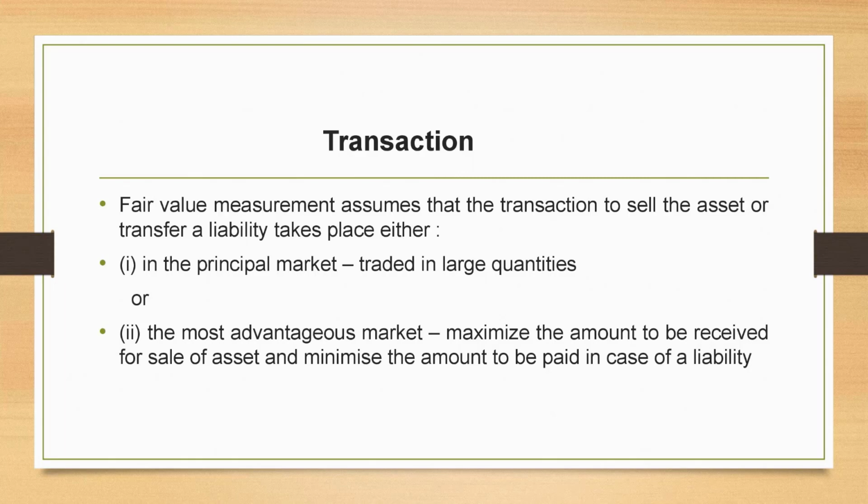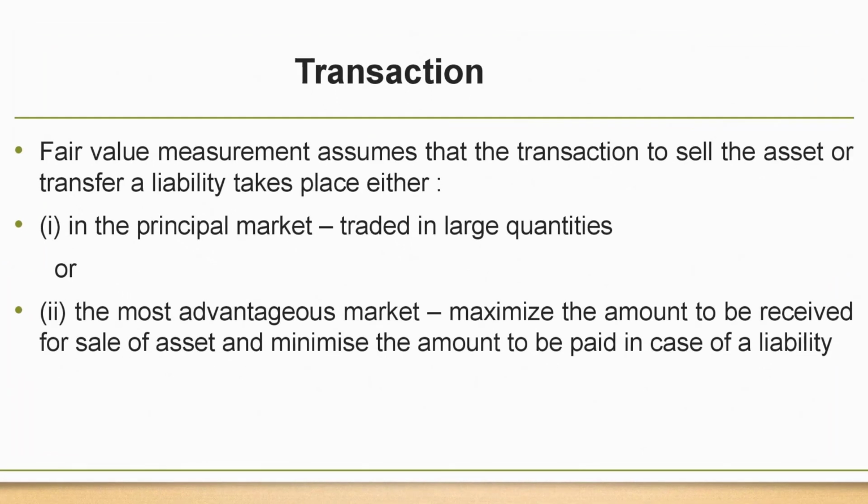So, fair value measurement assumes that the transaction takes place either in the principal market or, in the absence of a principal market, in the most advantageous market. The principal market is a place where there is larger activity and larger trading. On the other hand, the most advantageous market maximizes the amount to be received for the sale of an asset and minimizes the amount to be paid in case of a liability. So, it is a beneficial market for you.